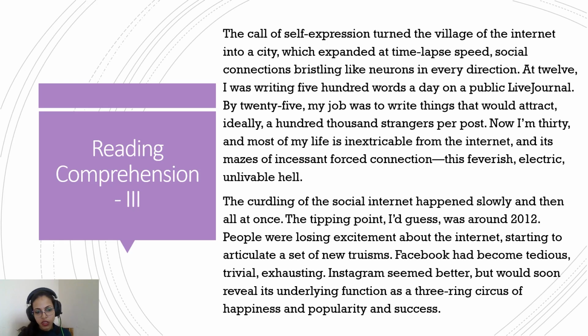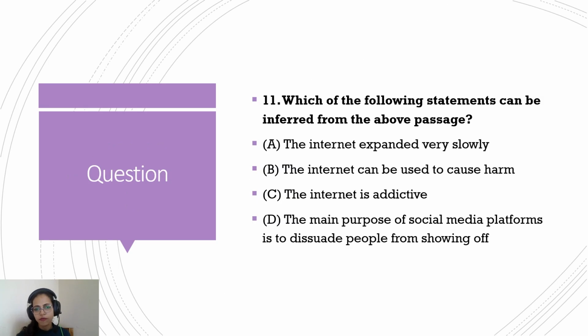So as we have been doing, we'll first glance at the title, then we'll look at the questions, and then we'll solve the reading comprehension. Looking at the title will tell us what the passage is about. Looking at the questions will tell us what exactly to look for in the comprehension, and then we will be able to do a targeted reading and solve the questions in very less amount of time. Okay, so this is the process that we have been following, and this is what we are going to do for this also.